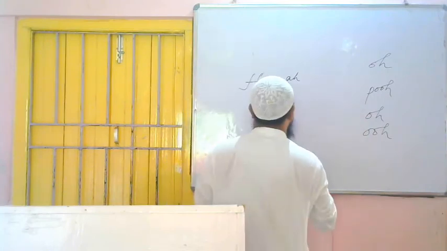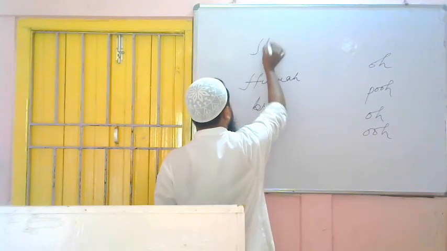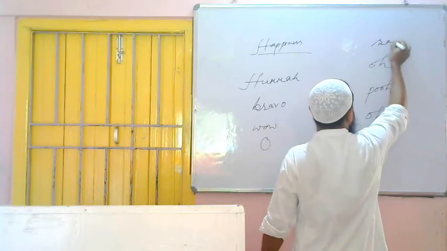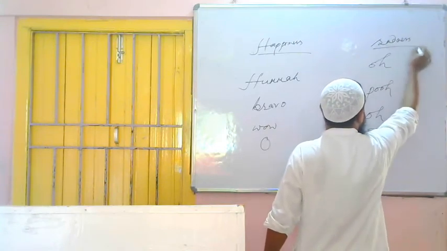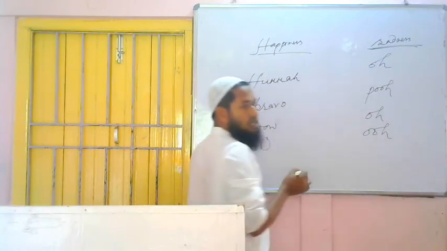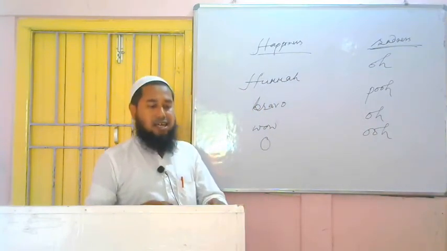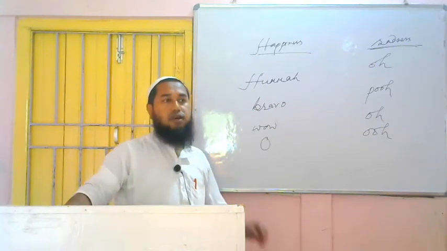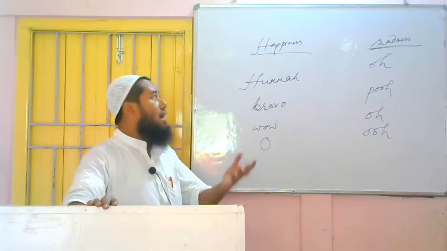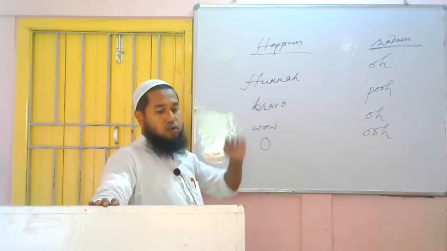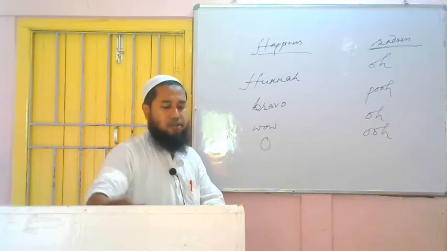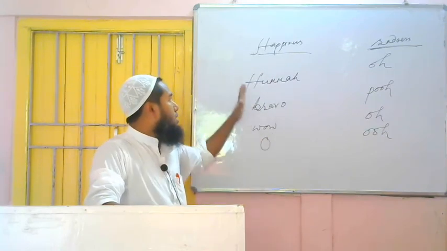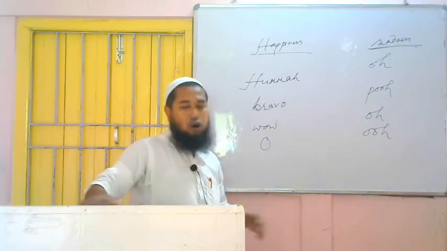I have written in two columns. Why? Because these words denote happiness and these words denote sadness. As we know, an exclamatory sentence denotes sudden feeling. Suddenly someone is happy or sad, or sometimes it will be surprise also. In original exclamatory, these words you have to note down in your copy: hurray, bravo, wow, oh, ooh.